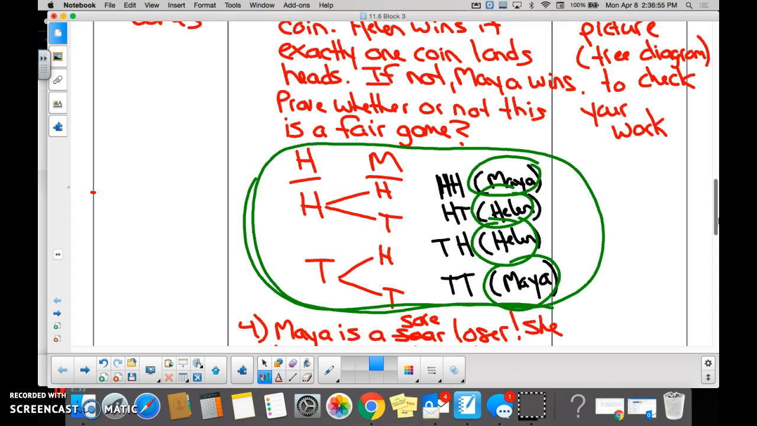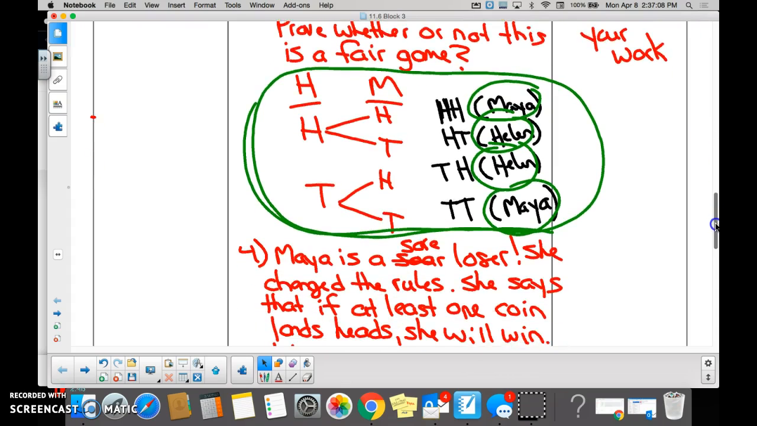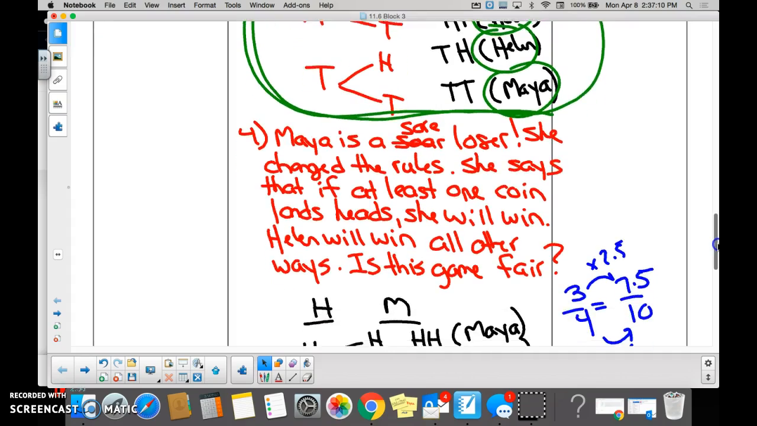You all thought it was not fair because you forgot, or you did not forget, you just did not do what? You did not draw your proof. You did not draw a tree diagram. Is it important that you do so? Yes. Obviously it is. And then we changed the rules down here because Maya's the sore loser, right, Maya?